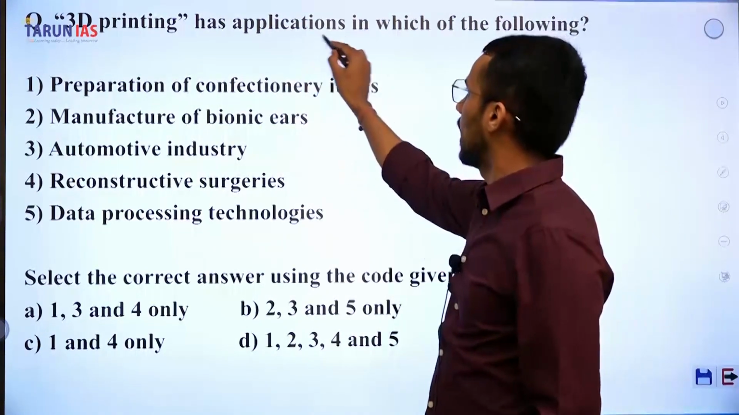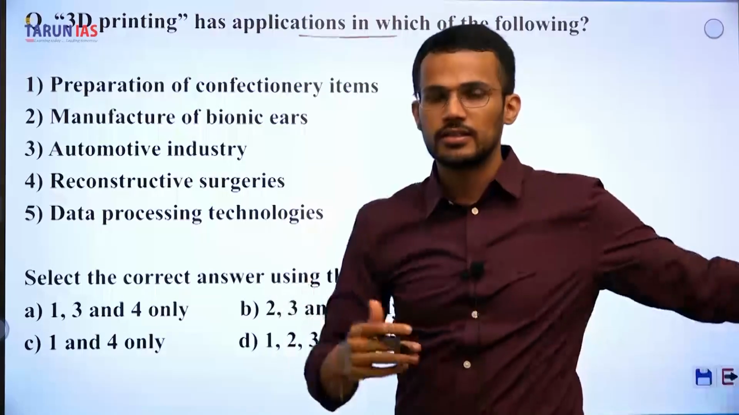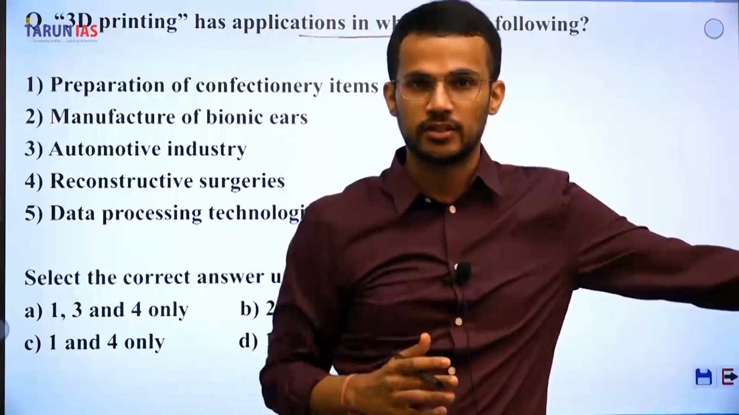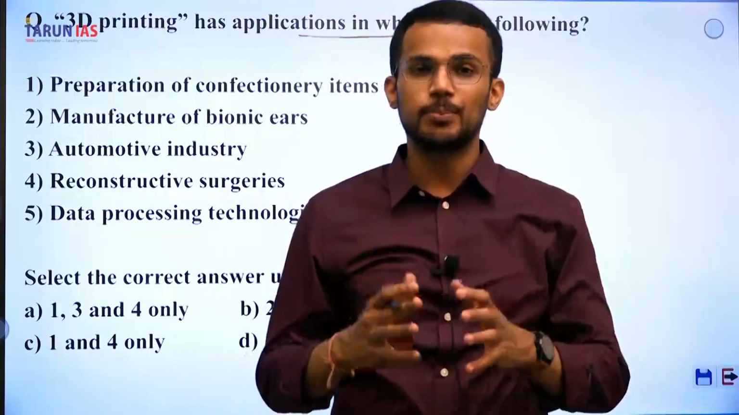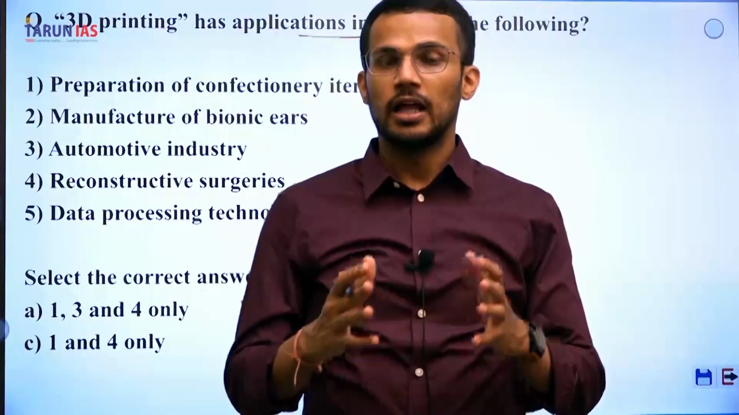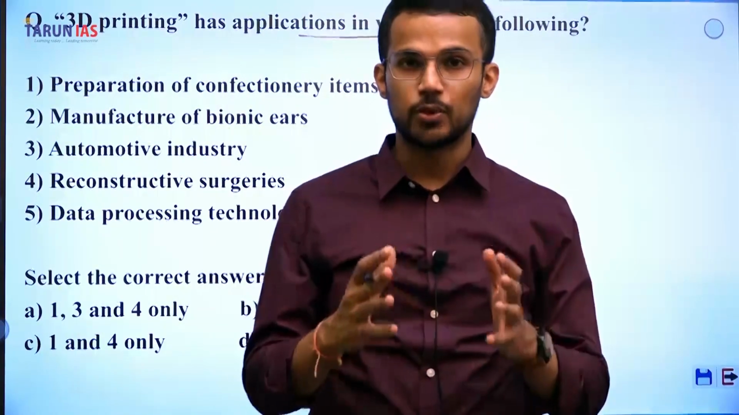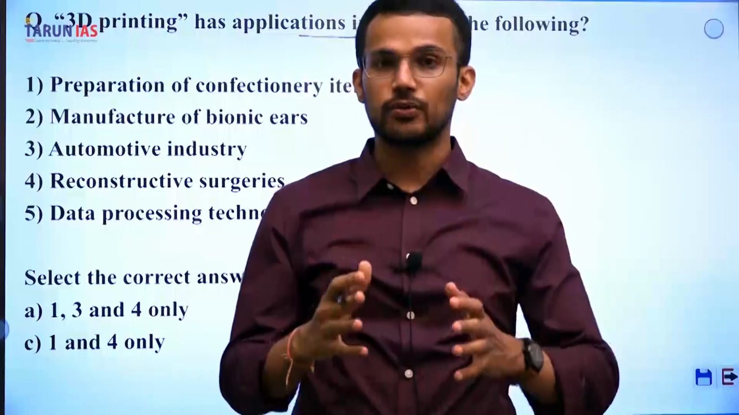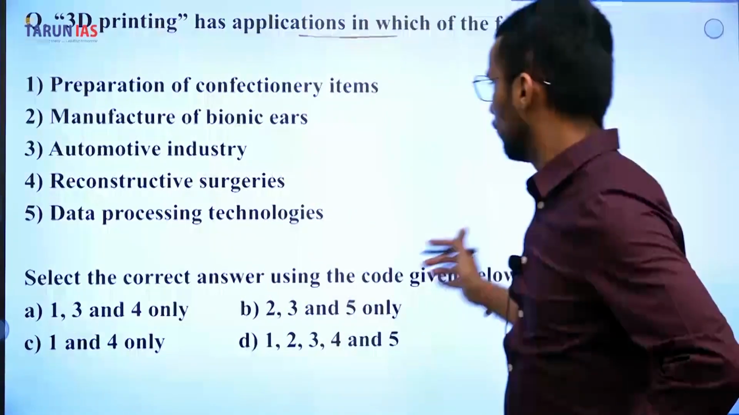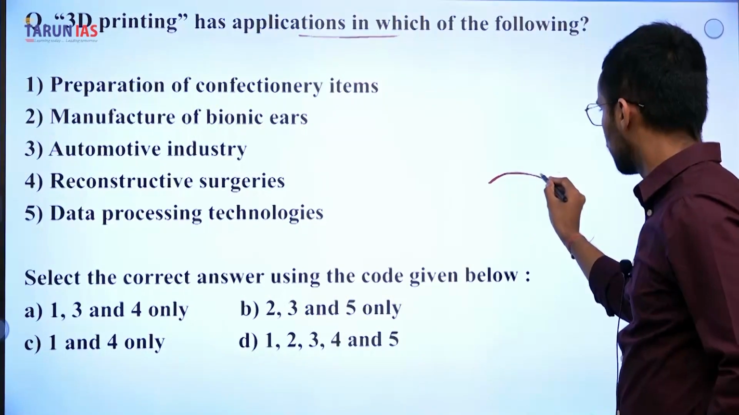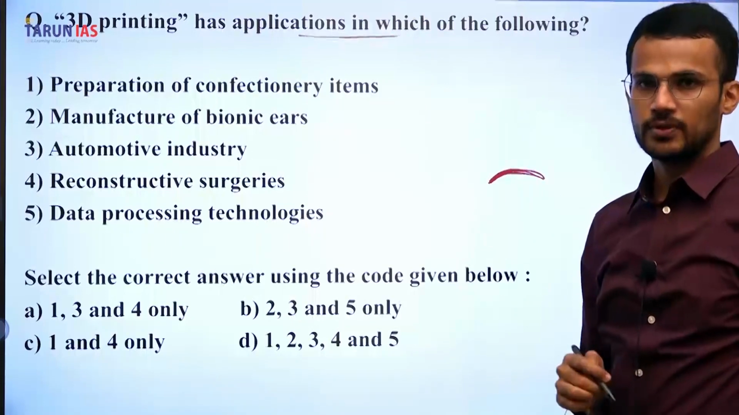Next question. 3D printing has application in which of the following? So 3D printing is a new form of manufacturing which is quite different from conventional manufacturing, because in 3D printing we use layer by layer manufacturing of 3D products. 3D products in 3D printing are manufactured with the help of additive manufacturing, where we put layer by layer structures to produce a particular product.